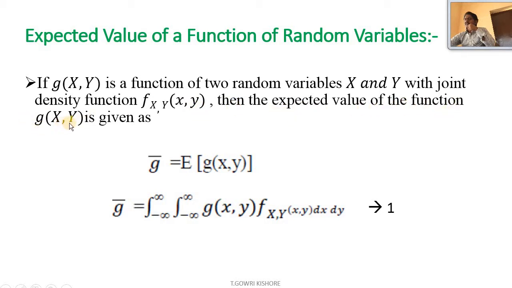then the expected value of the function g of x comma y is given as, g bar equal to expectation of g of x comma y, g bar equal to integral minus infinity to infinity, integral minus infinity to infinity, g of x comma y into f x comma y of x comma y into dx into dy. So this is equation 1. Here equation 1 represents the expected value of a function of two random variables.